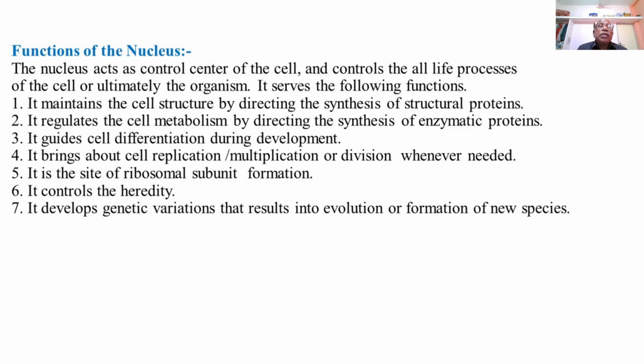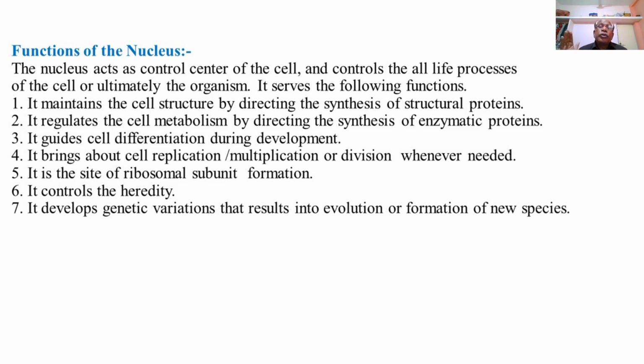So the nucleus regulates the cell metabolism by directing the synthesis of enzymatic proteins. Then it guides cell differentiation during development. Nucleus guides cell differentiation during the development.